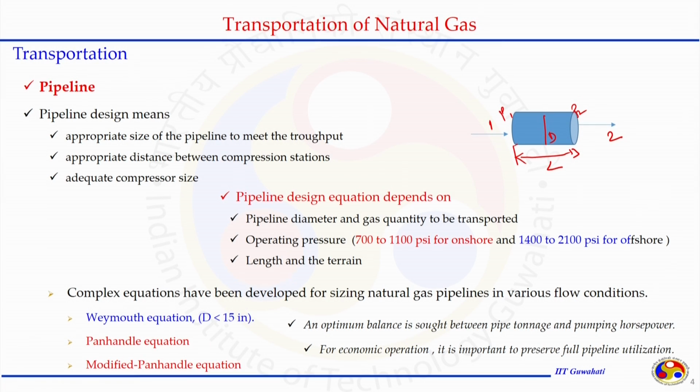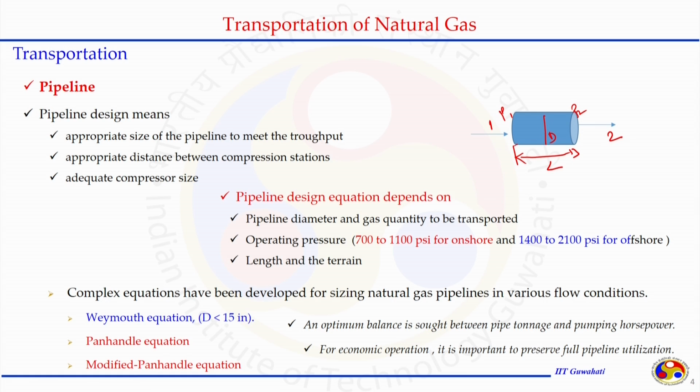The complex equations that have been developed for sizing natural gas pipelines in various flow conditions depend, as already mentioned, on how much quantity we are supplying and what type of terrain it is going to face; the equation may take a slightly different form.